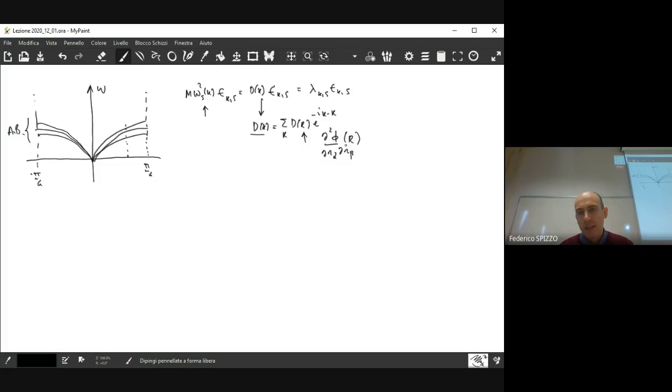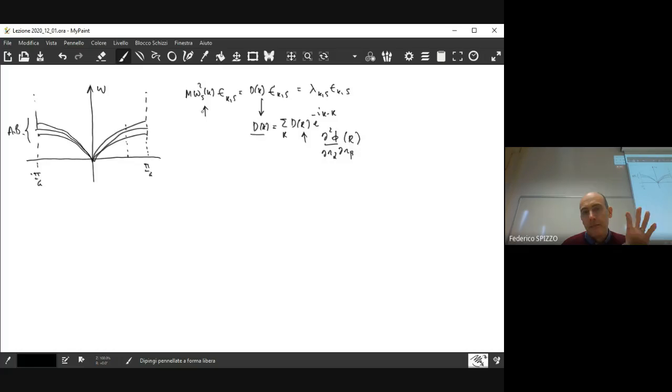So my comparison is, the stronger are the interionic forces, the stiffer is your lattice, then the larger will be the value of the frequency. So in general, if the interionic forces are weak, then you expect to find a small value of the frequency, corresponding, in this case, to the acoustic branches. If in your system the interionic forces are strong, then you expect to find a value for the frequency that is larger and larger with respect to the previous case.